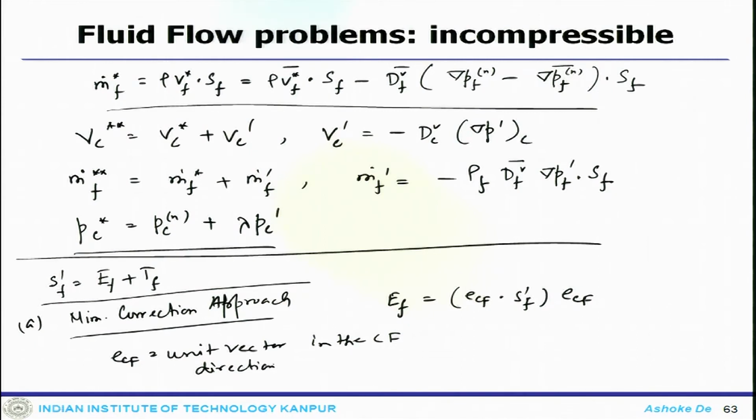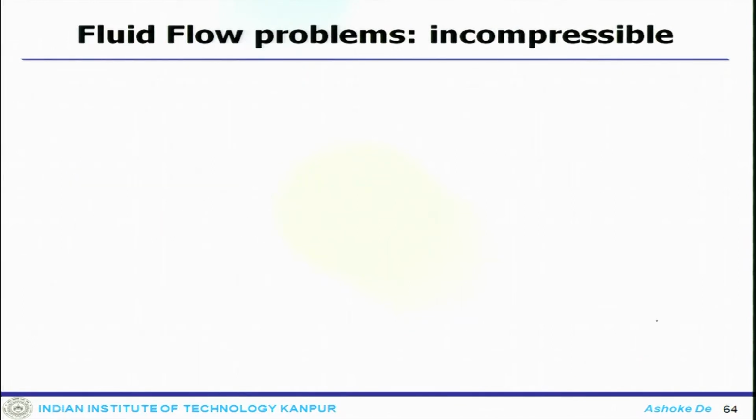Now, the readers, or all of you, are strongly encouraged to go back and look at these calculations in the context of the diffusion equation, because these are discussed in detail there.